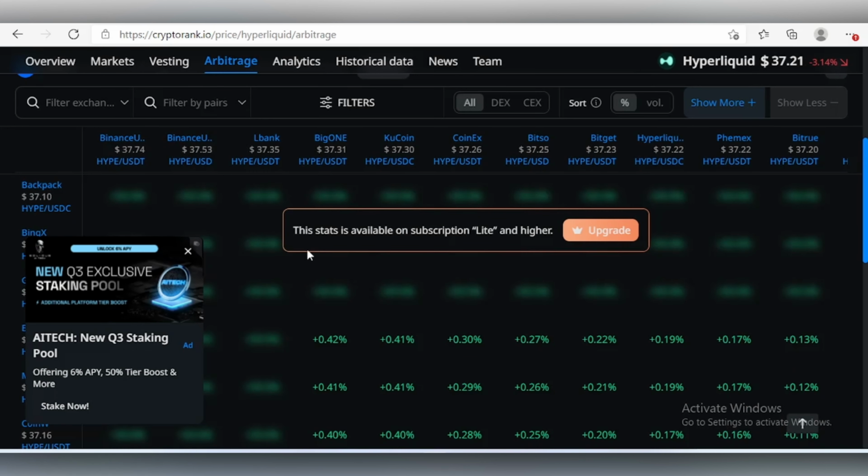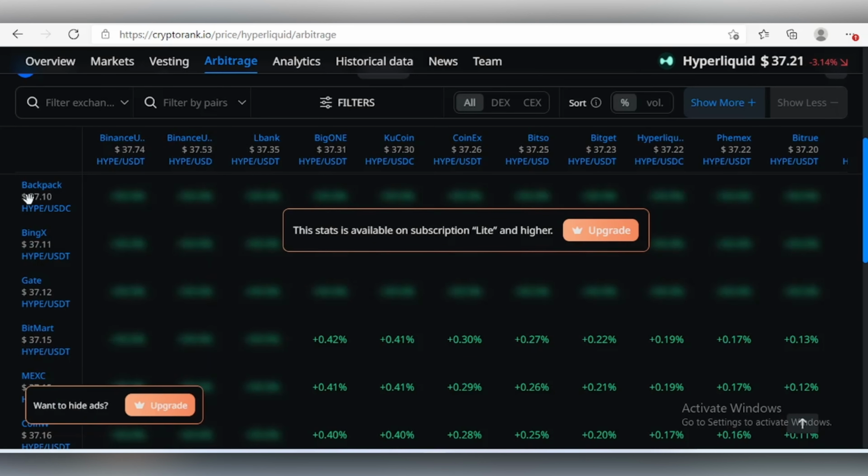You can see over here that we have Backpack, which is an exchange I believe, at $37.10, and BigX at $37.11. These two are very insignificant. I would not take an arbitrage in any of them.